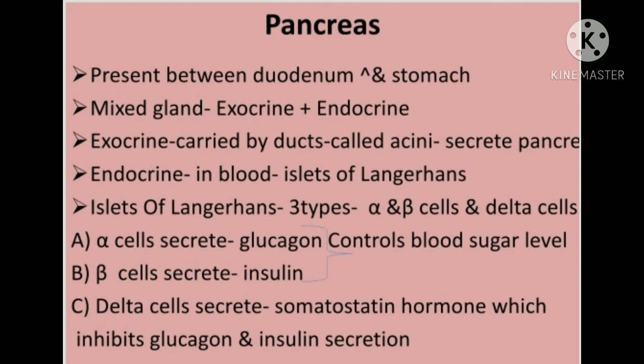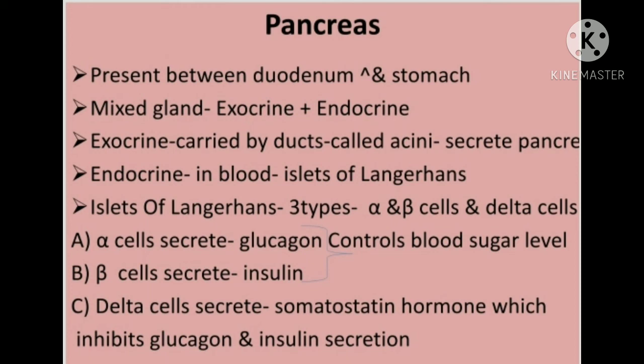The common bile duct joins the pancreatic duct to form the hepatopancreatic duct. It opens into the duodenum. Opening of the hepatopancreatic duct is guarded by the sphincter of Oddi.